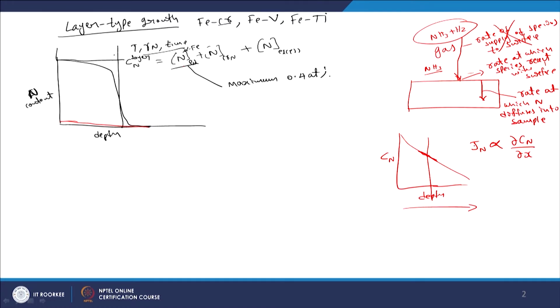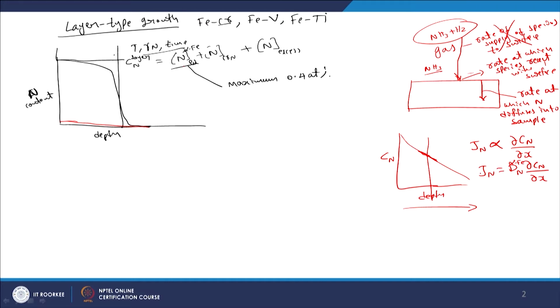That is what gives us this, and this proportionality constant is the diffusion coefficient of nitrogen in whatever matrix we are considering, which in the particular case of nitriding would be the diffusion coefficient of nitrogen.